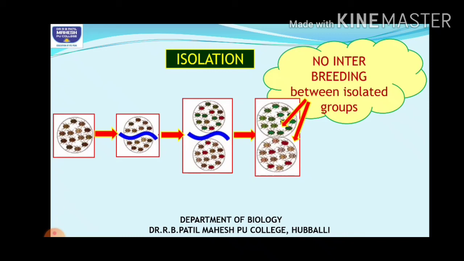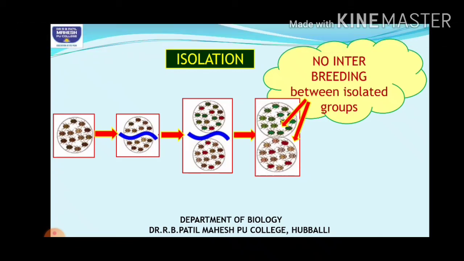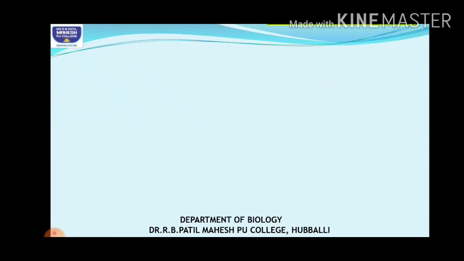They have developed into a new what? In another isolated place, they have developed into a new family. So here the evolution of another generation has taken place in some other geographical area. That is called isolation, that is due to isolation. So this is one of the factors, right?